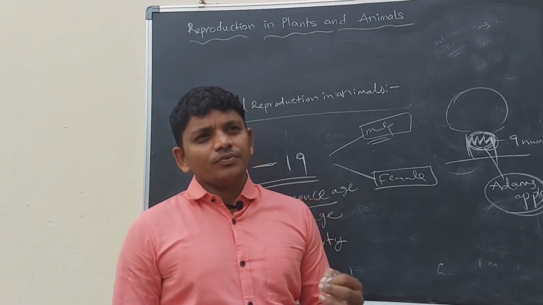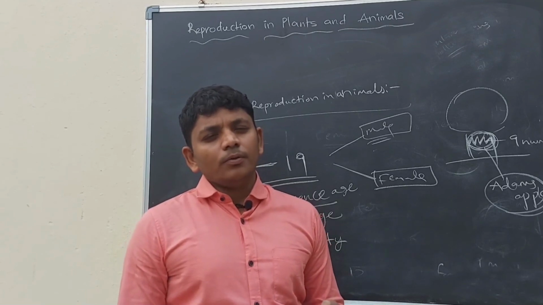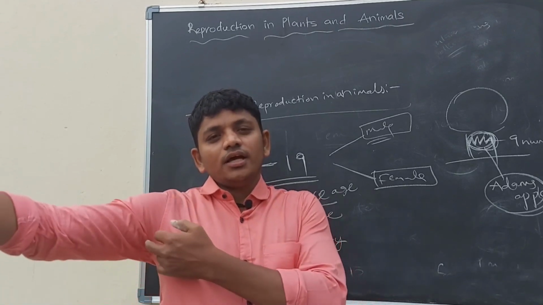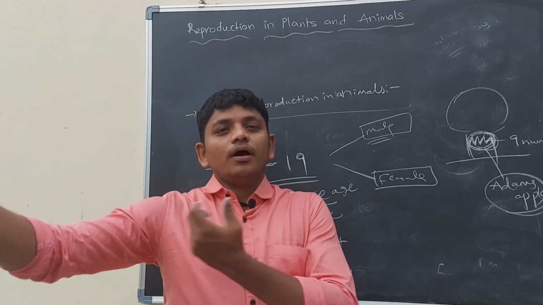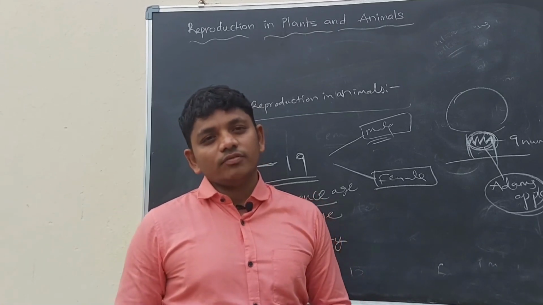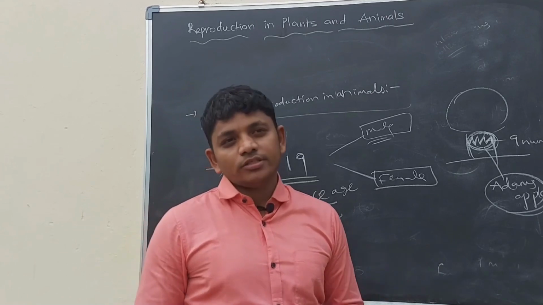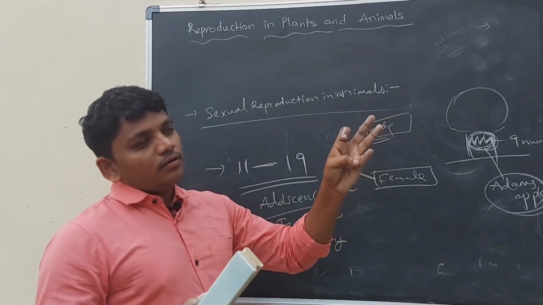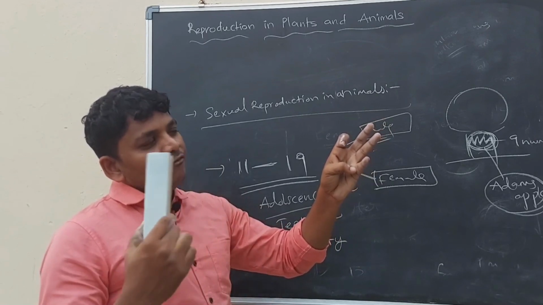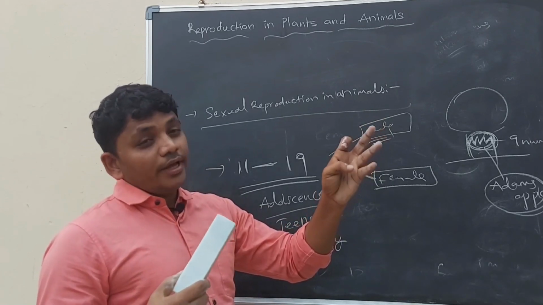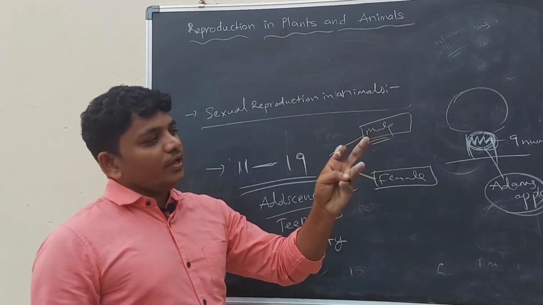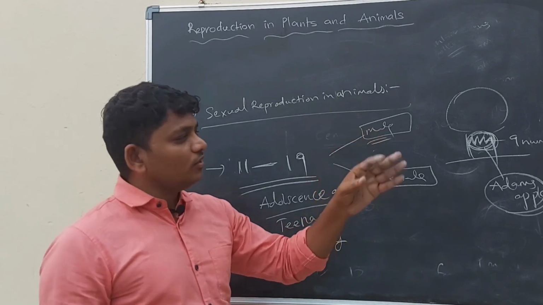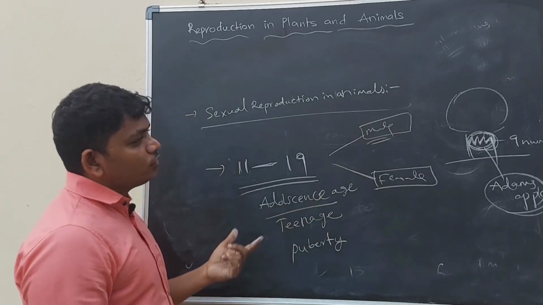This is an important point of the secondary sexual characters of boys. So hairs on the face and under the armpits, development of the Adam's apple, and a harsh voice are the changes of teenage boys.